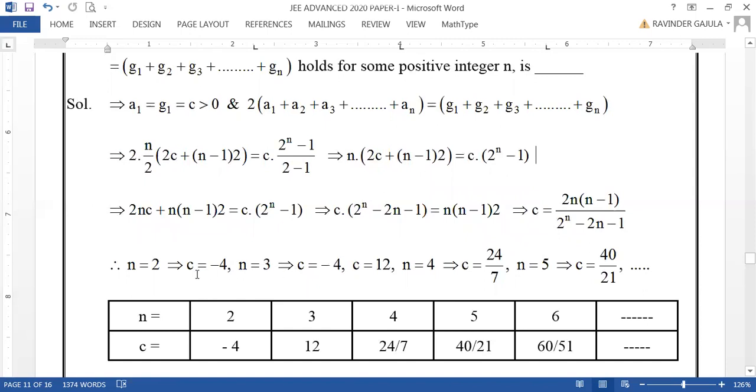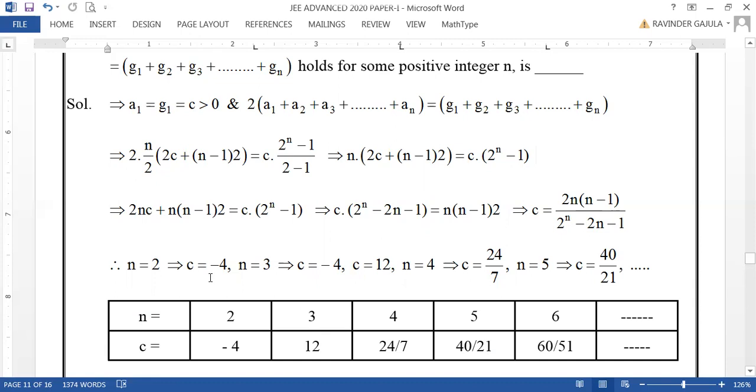So you can go for different values of n so that c is a positive integer. Let us start with n equal to 2, because at least two terms will be there in the sequence. Considering n from 2 onwards, for n equal to 2, substituting 2 here, this is 2 into 2, 4, of minus 1, minus 4 by 2 square, 4 minus 2, minus 1, minus 3 becomes 1.